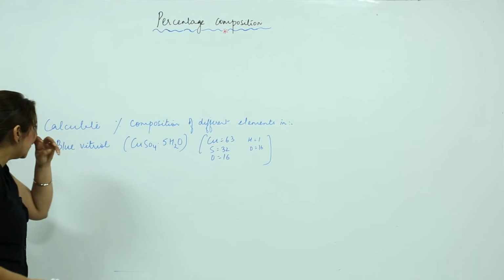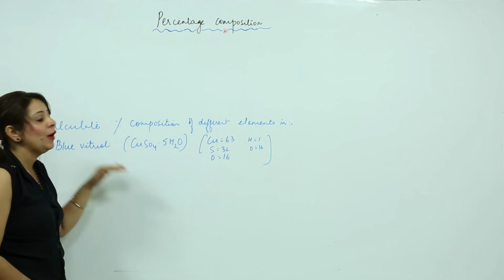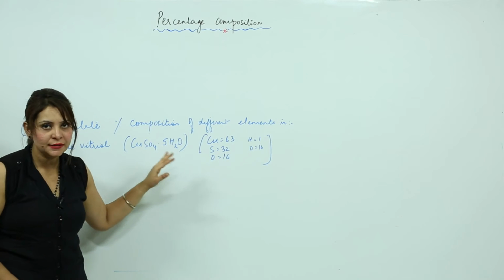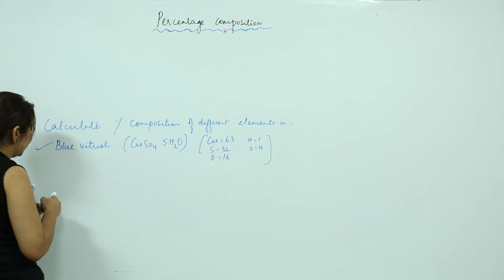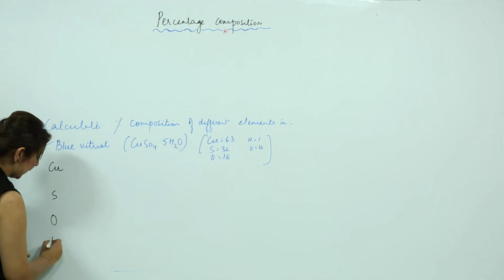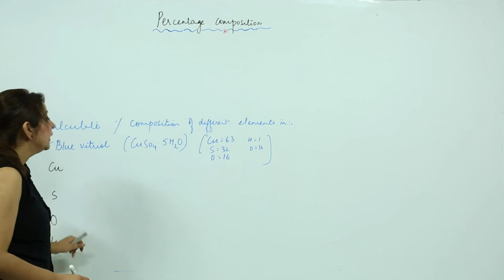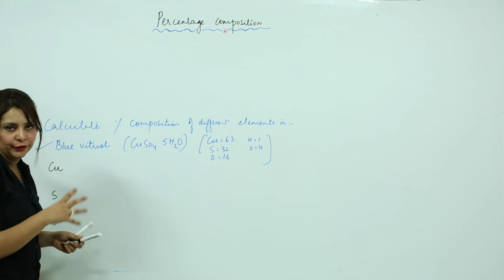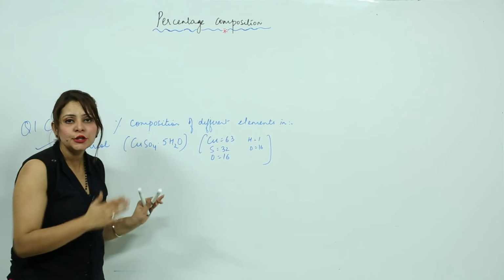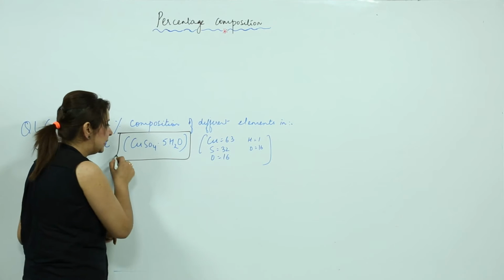If somebody asks me to find the percentage composition of different elements in this, how am I going to do that? First of all, you should know what kinds of elements are present in it, right? So first I am writing the names of the elements. It is copper, sulfur, oxygen, hydrogen. So we see only 4 types of atoms present in it, right? Now we need to find the composition of the different elements. As we have to find the composition in the same substance, first of all we should know the molecular mass of this substance which is being given, right?